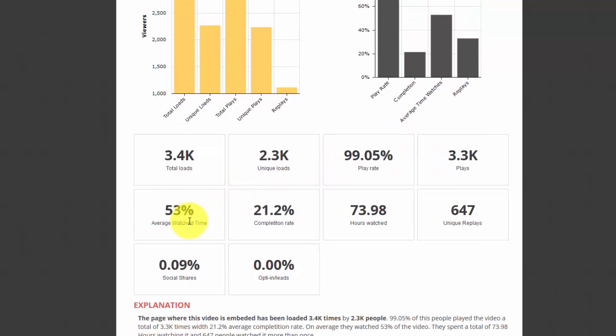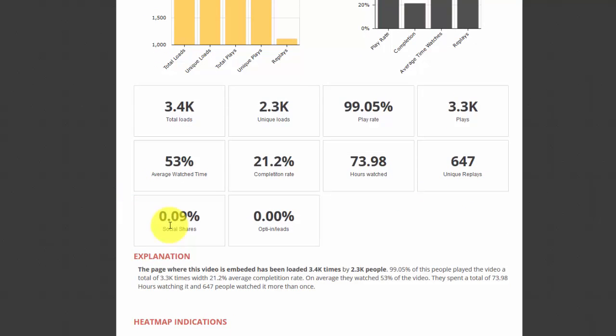Now your average time watched is 53%. That means the average time that the video was watched across all views was 53% of the video. So they watched about half of the video. About 21% of the time the video was watched until the very end. Then you have some other numbers here, the total hours watched and unique replays.